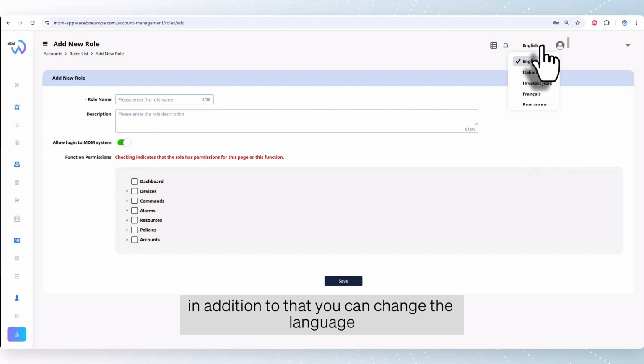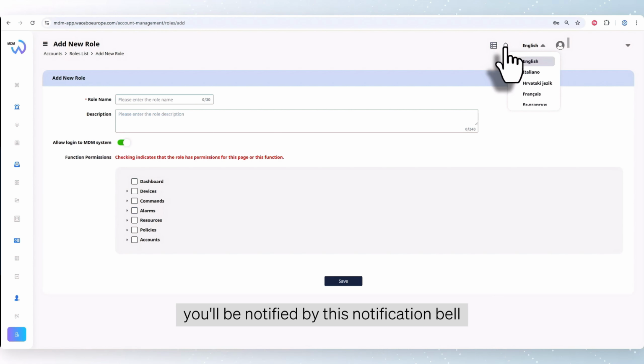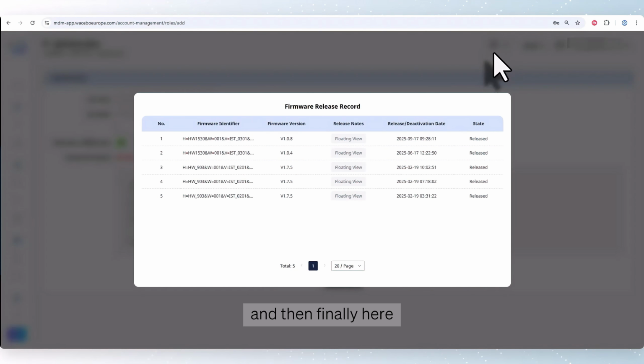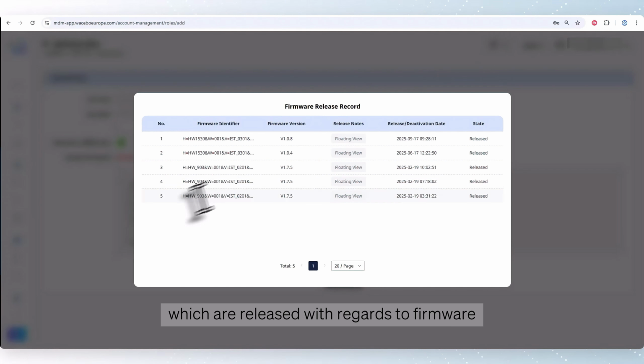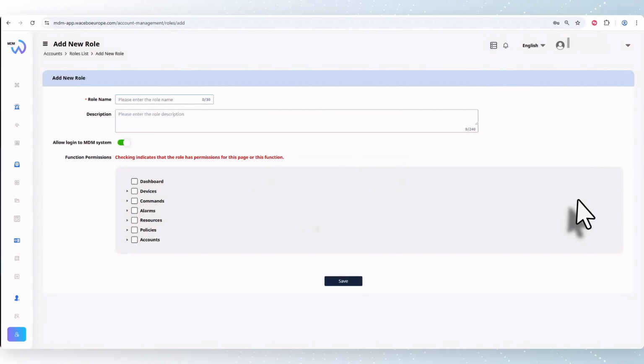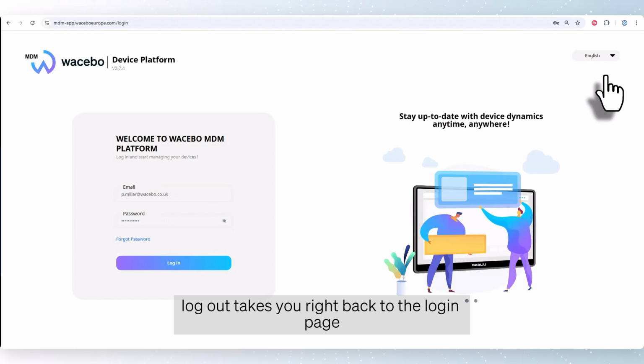In addition to that, you can change the language. If there are any notifications, you'll be notified by this notification bell. And then finally here you have all of the different releases which are released with regards to firmware. And then finally, logging out of the system. Log out takes you right back to the login page.